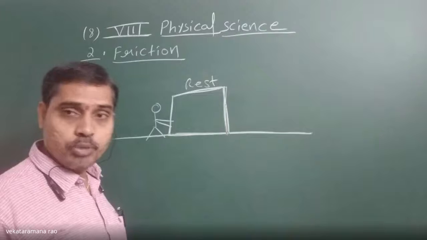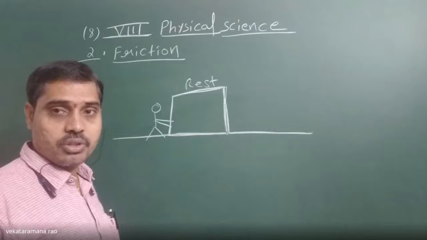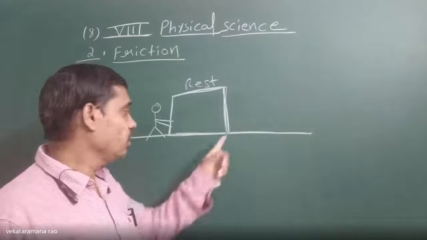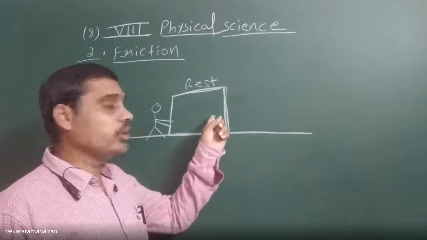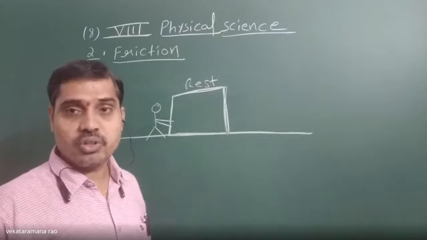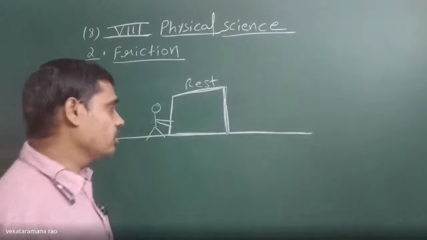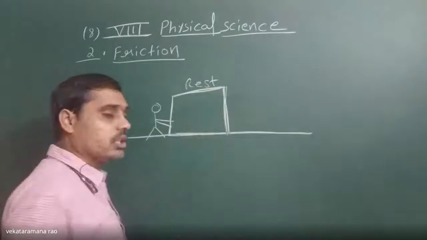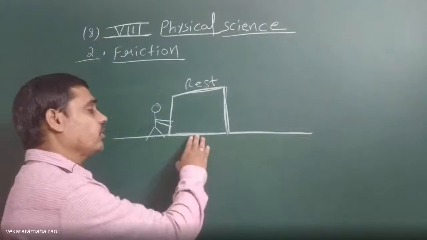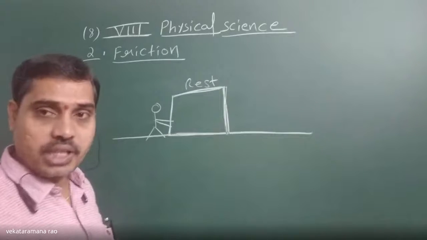Once it starts moving, the force of friction acts between the surface and the moving block. That type of frictional force we call sliding friction. The force of friction which acts between a surface and a body which is at rest is called static friction.